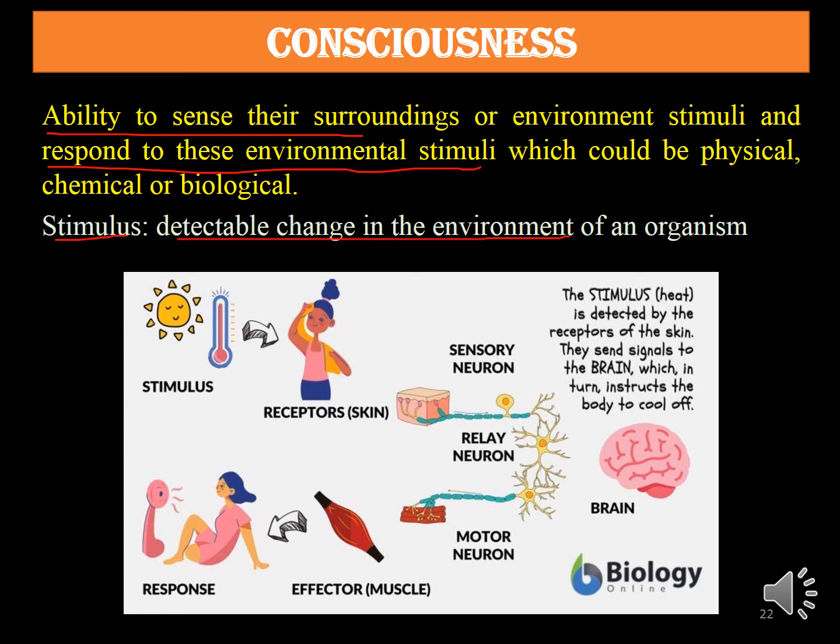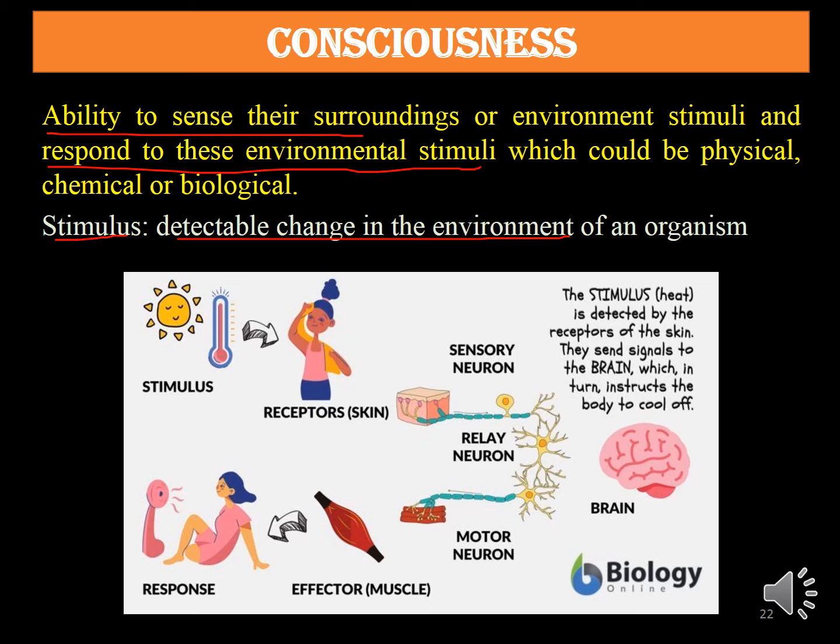Now, we will try to understand these definitions with the help of this picture. When there is an increase in heat in the surroundings of these girls, the skin receptors of these girls sense the heat change, or stimulus, and send the signal to the brain. Then the brain instructs the body to cool off. Now we will correlate it with the definitions.